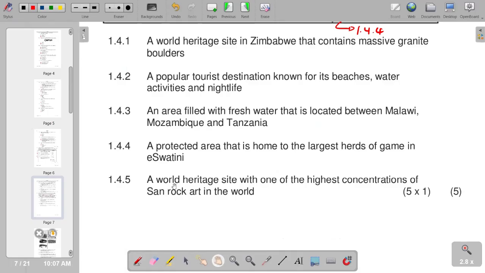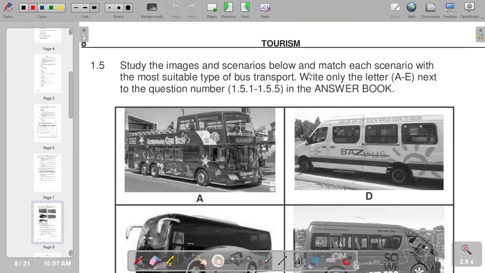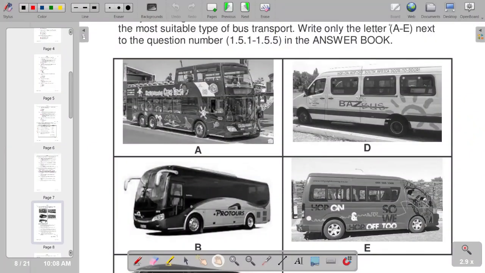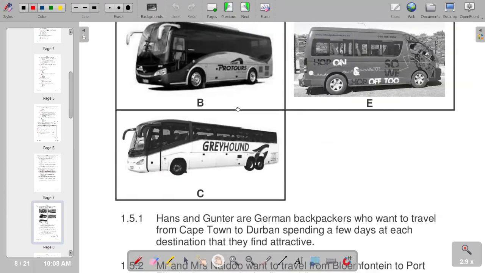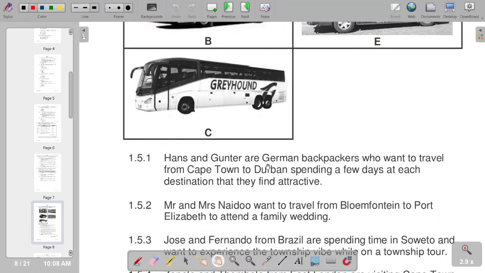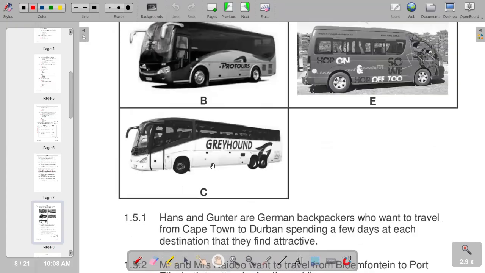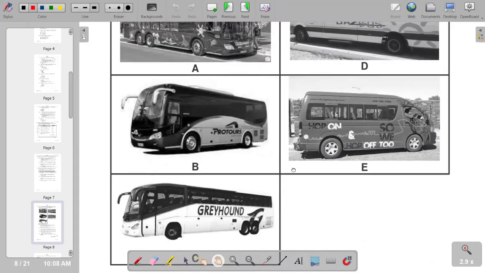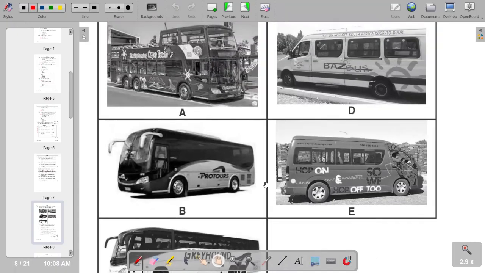Of course, we have the next part whereby it says study the images and scenarios below and match each scenario with the most suitable type of bus transport. So we are given different pictures. On the first one, Hans and Gretha are German backpackers who want to travel from Cape Town to Durban, spending a few days at each destination that they find attractive. So which one matches the description according to the pictures? So 1.5.1, we have D as the most appropriate.